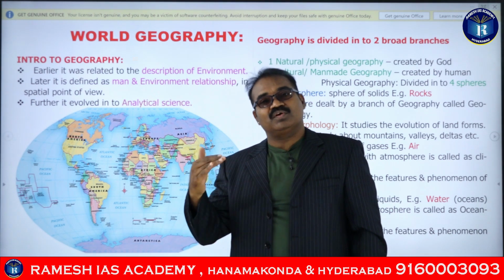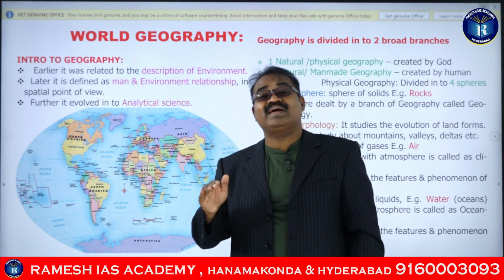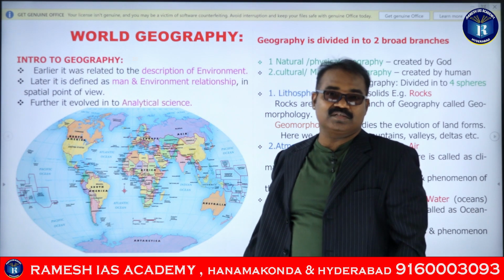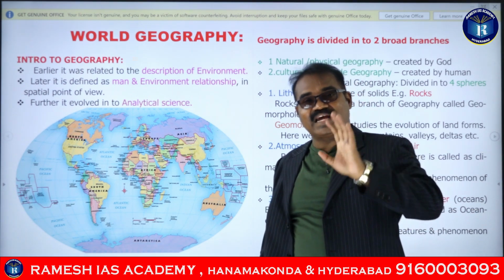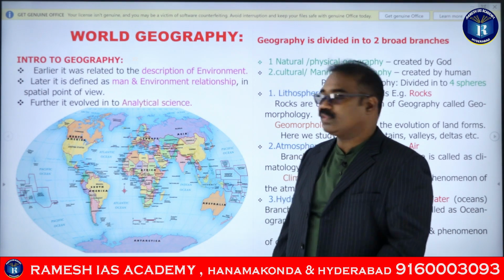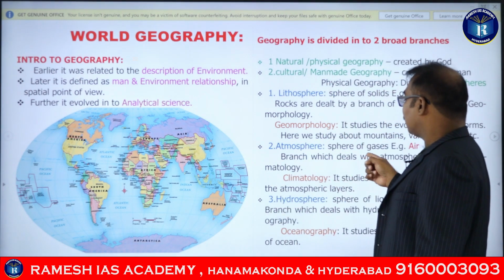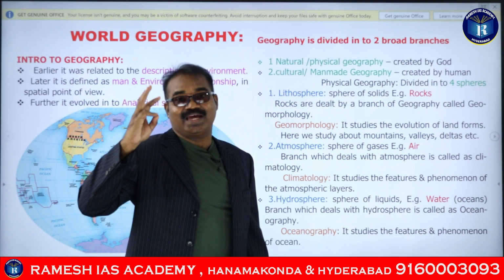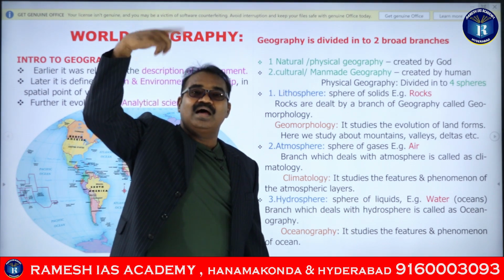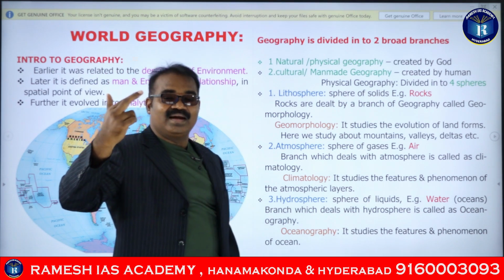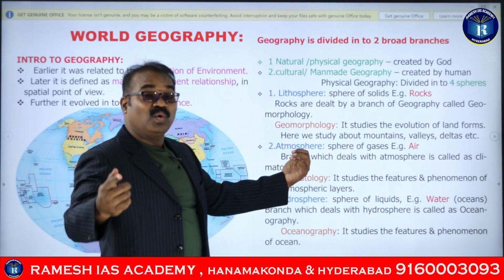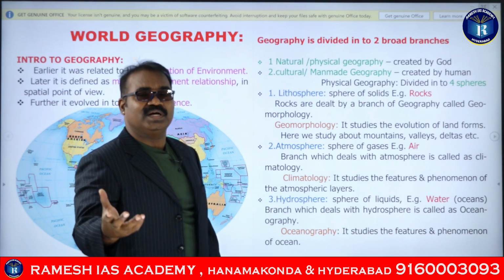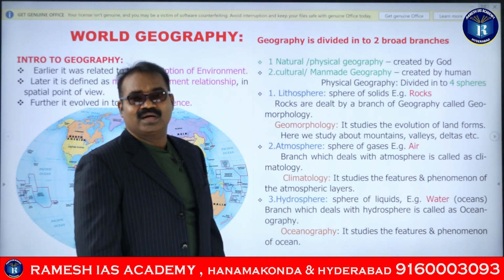Most of the atmosphere gets completely rarefied after 27 kilometers from the Earth's surface. But still it extends up to 36,000 kilometers, because till that extent we have the Earth's gravitational attraction, or the force acting. So atmospheric science can be divided into climatology, aerology and meteorology. Aerology studies the upper atmosphere, climatology studies the atmosphere which has relevance to human sustenance, and meteorology, we know, is associated with the rains and weather conditions, guys.